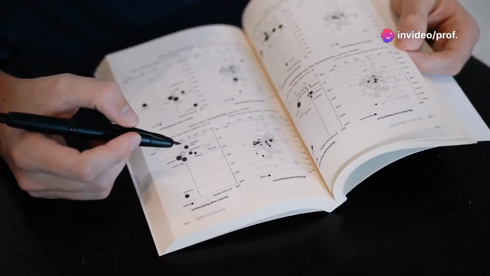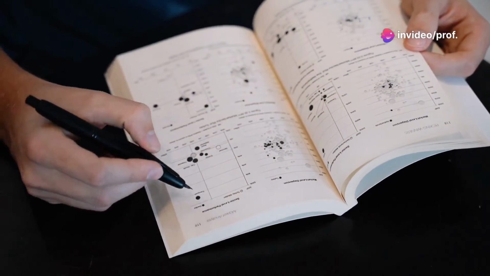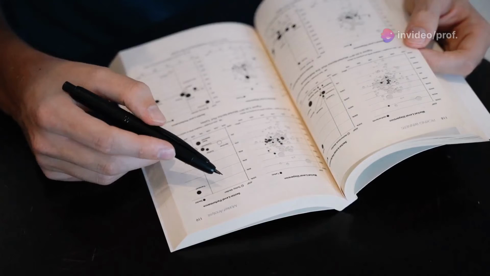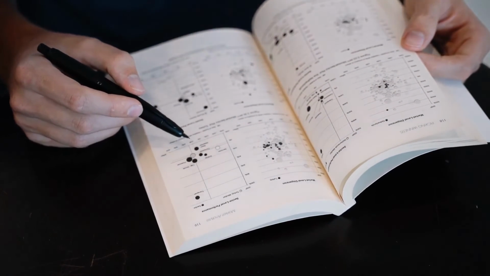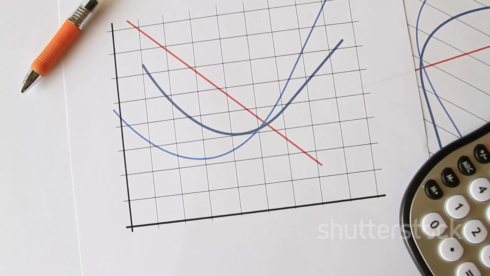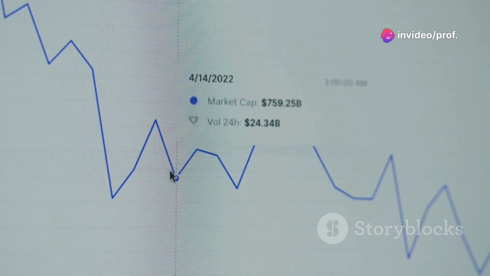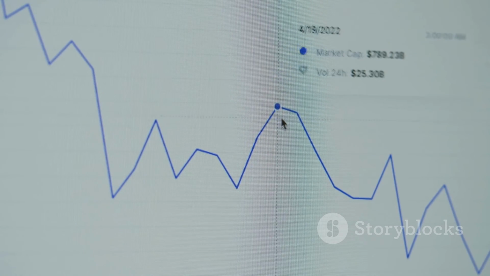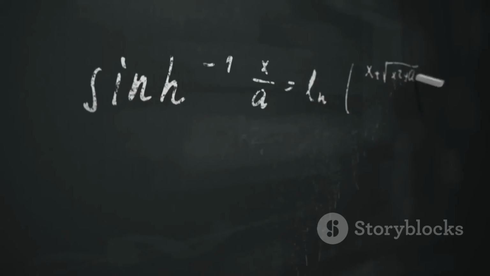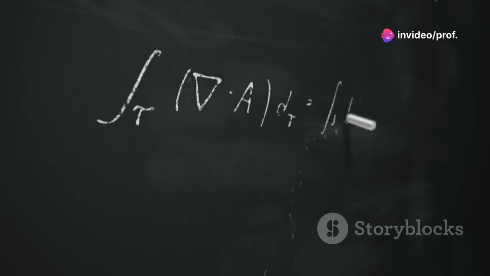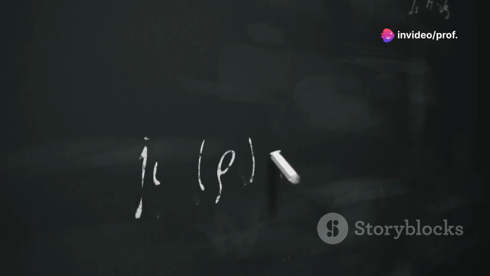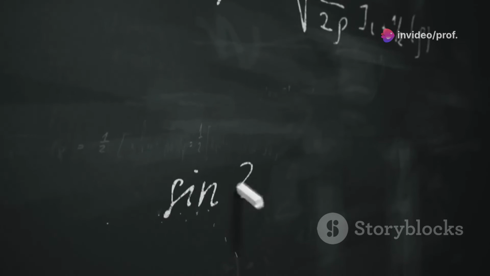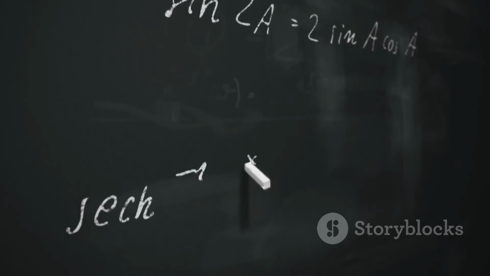This distance between a data point and the line is called a residual or error. Residuals can be positive or negative, depending on whether the data point is above or below the line. Linear regression aims to minimize the sum of the squared errors. Squaring the errors ensures that larger errors have a bigger impact on the total error, and it also prevents positive and negative errors from cancelling each other out, giving equal importance to all deviations from the line. This method of error minimization is known as the least squares method.